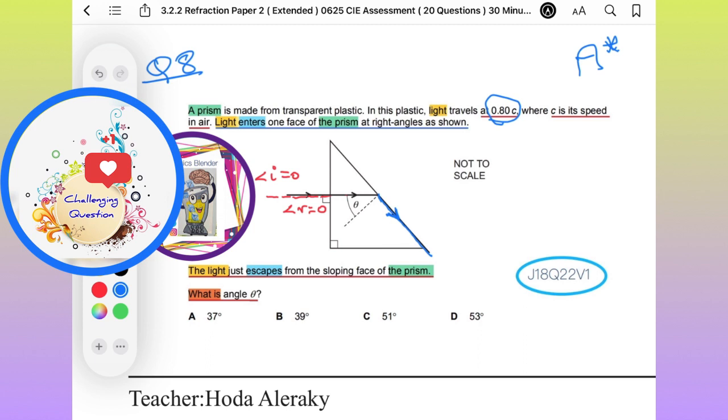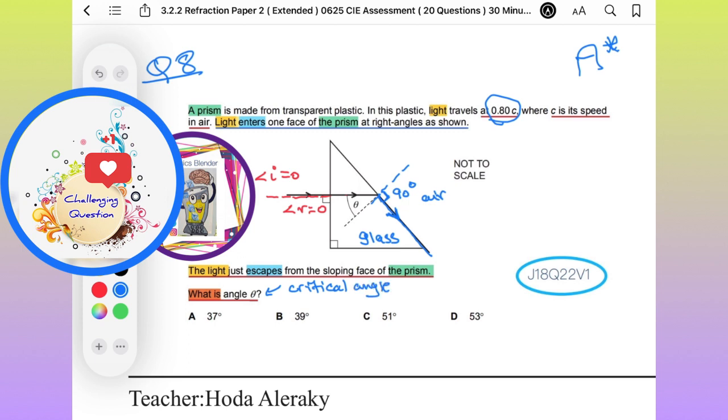Theta here, if you remember the critical case, and remember the definition of critical angle is the angle of incidence in the denser medium, which is here glass, corresponds to angle of refraction 90 in the less dense medium. So here the less dense medium is air. So we can consider theta here is critical angle. So we are talking about critical case.